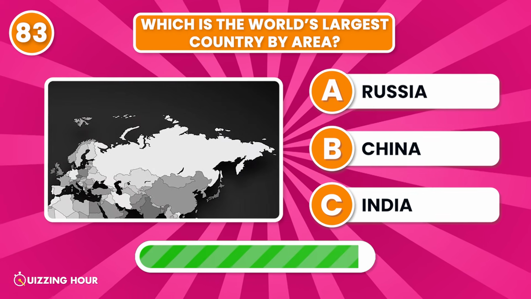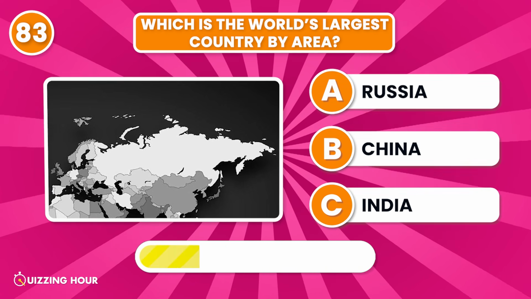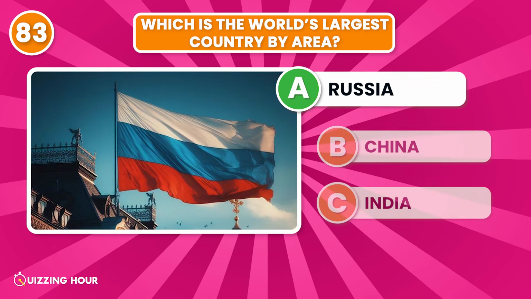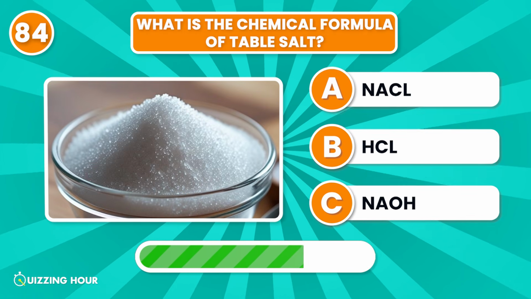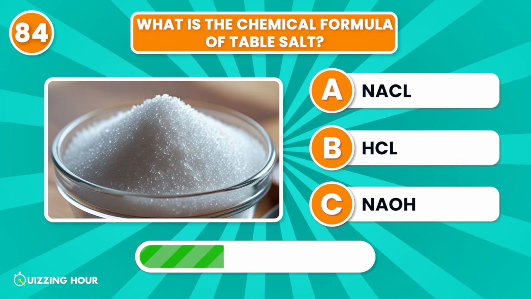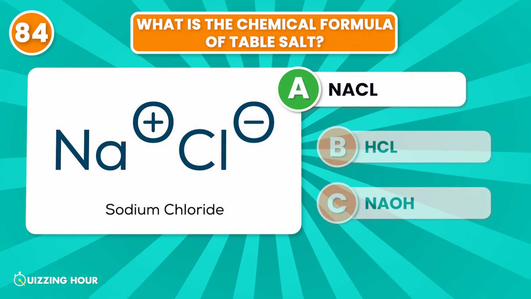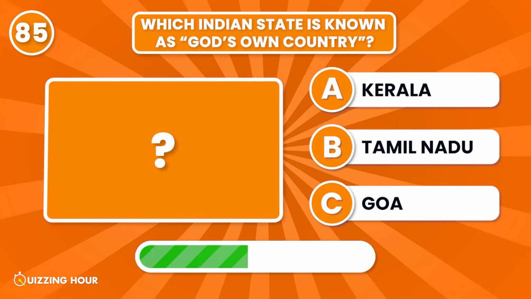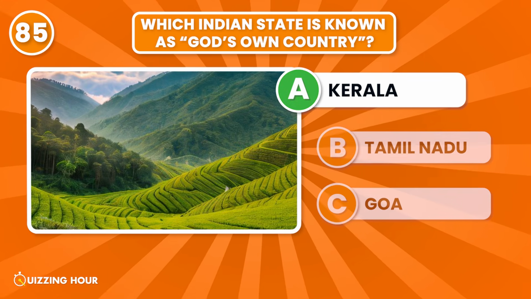Which is the world's largest country by area? Russia. What is the chemical formula of table salt? NaCl. Which Indian state is known as God's own country? Kerala.